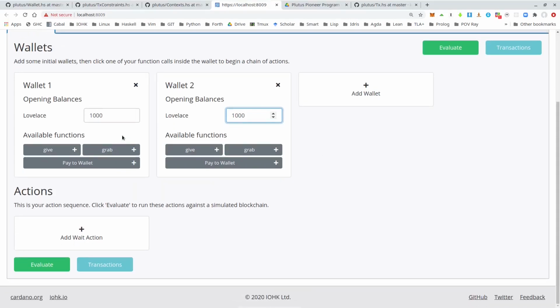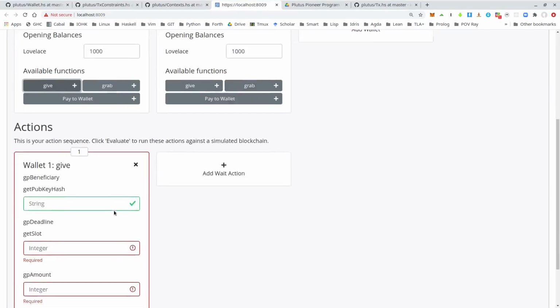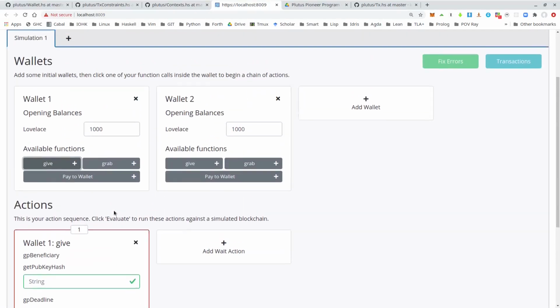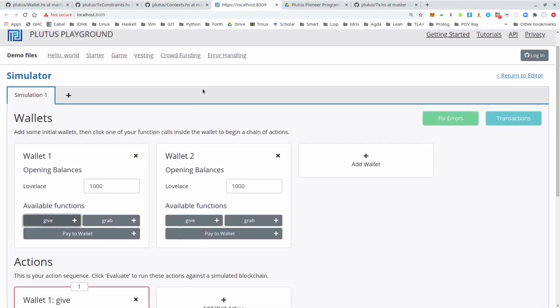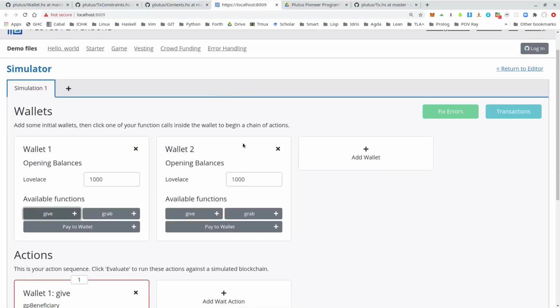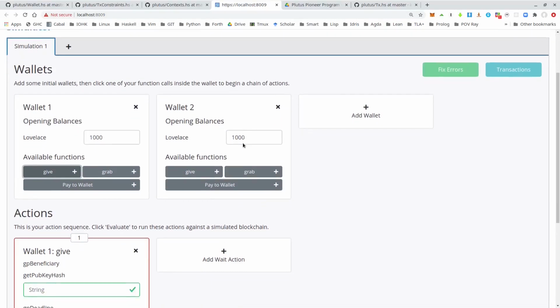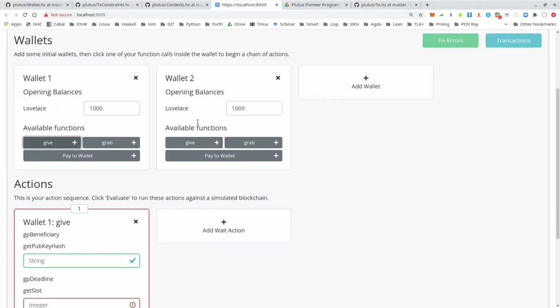And now let's have wallet 1 make a gift, and then wallet 2 try to grab it. So give. And now we run into a technical problem that we need the pub key hash of the beneficiary, so of wallet 2. And I think there's no way in the playground to actually get to that pub key hash, which is a bit unfortunate.